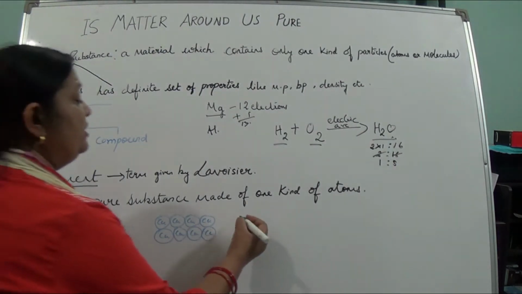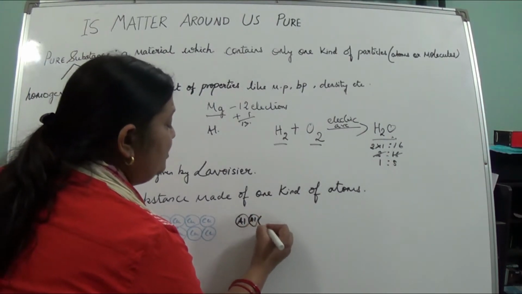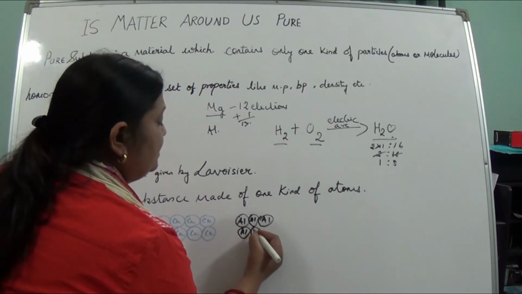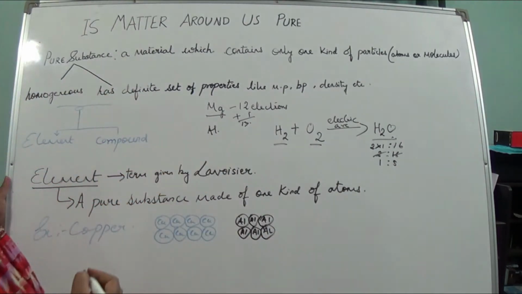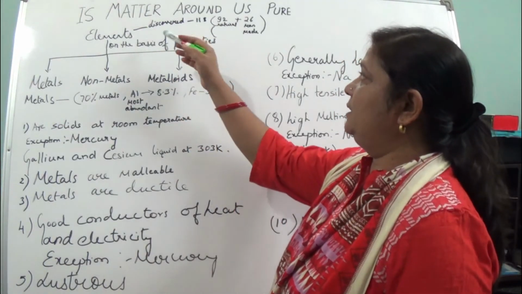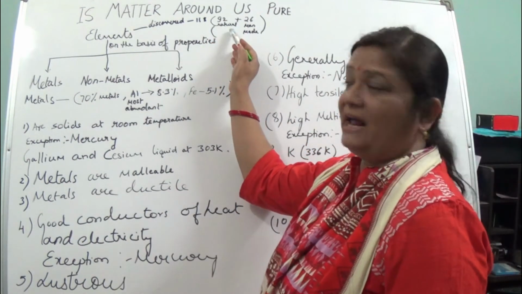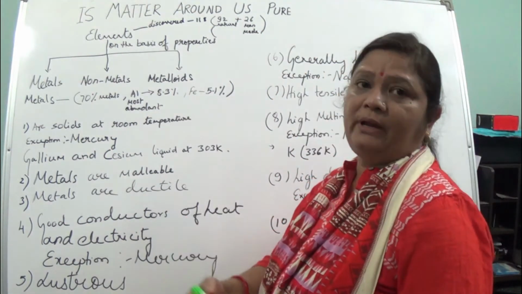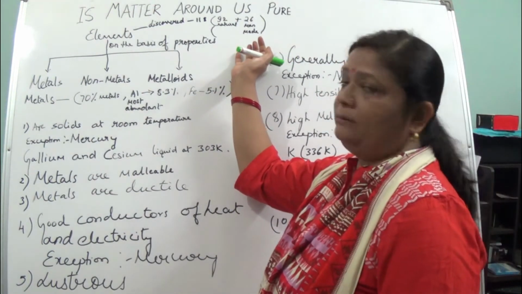Like that of also aluminium, you can see aluminium symbol is what? Al. All will be aluminium. You can't see any other atoms in this element. Okay, it will consist of only aluminium, and so it is a pure substance. So how many elements are discovered till now? Actually till now 118 elements have been discovered, out of which 92 are natural elements and 26 are artificial or man-made elements. These are prepared artificially by human beings.